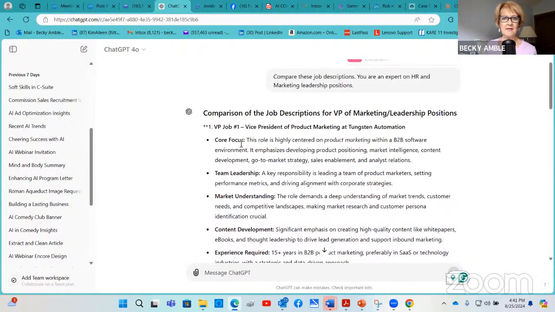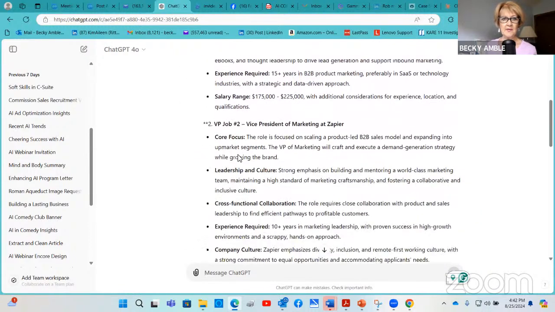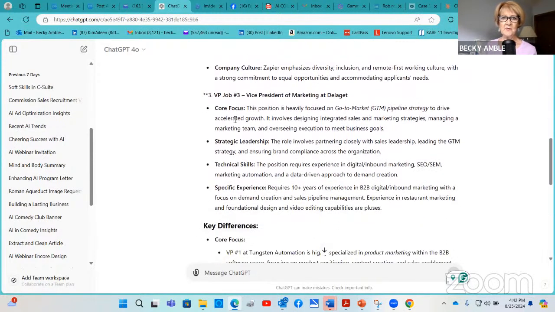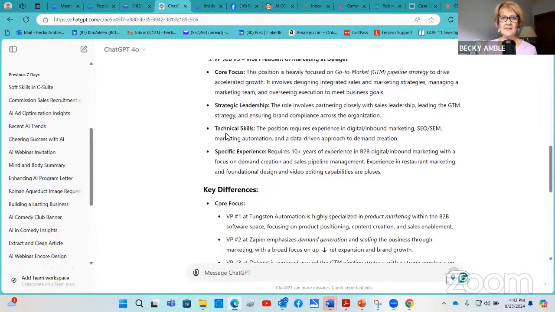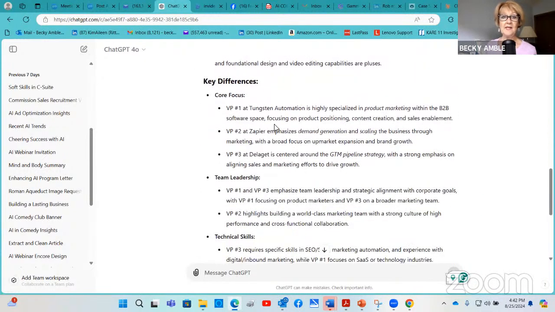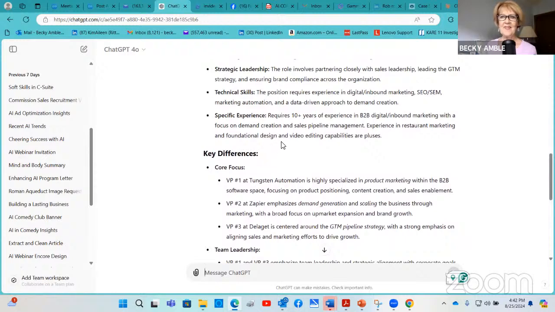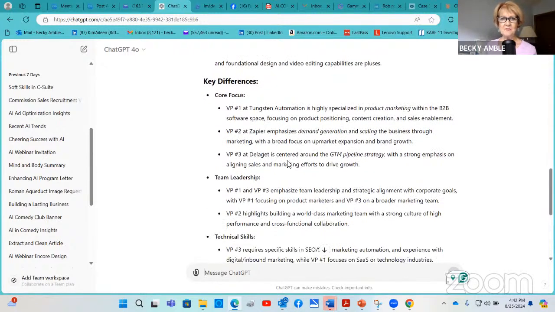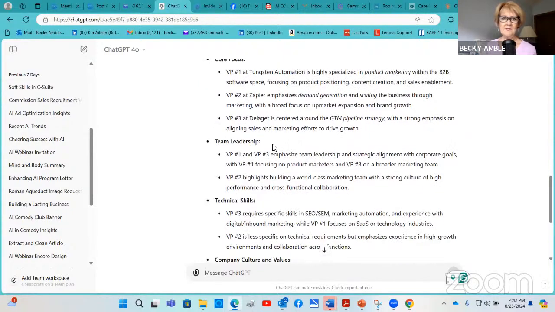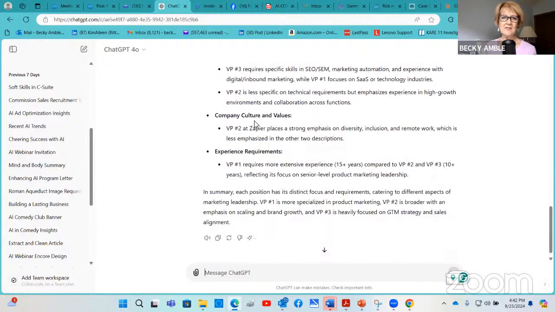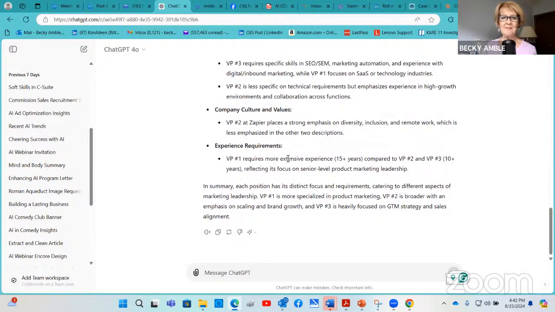And again, it's going to use very similar headings, not always because those jobs were all different. And then it's going to compare the third job or go over the highlights of the third job. Then here we go, key differences. And it's doing that analysis for us. The focus, there it's explaining that, explaining the differences on team leadership, explaining the difference for technical skills, company culture and values, experience requirements, and then it wraps up.